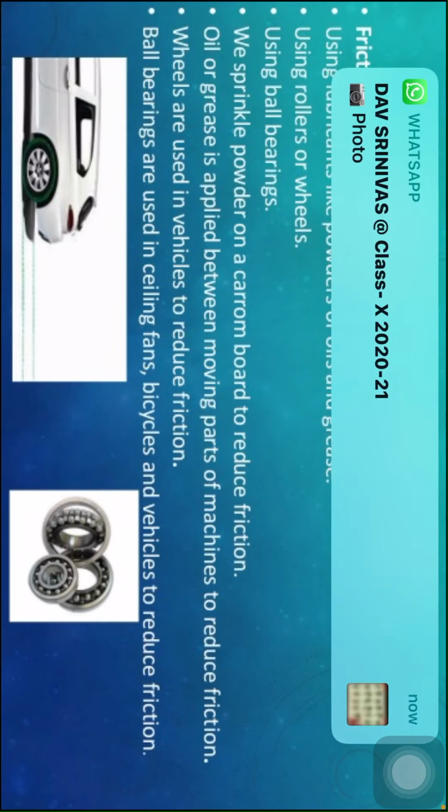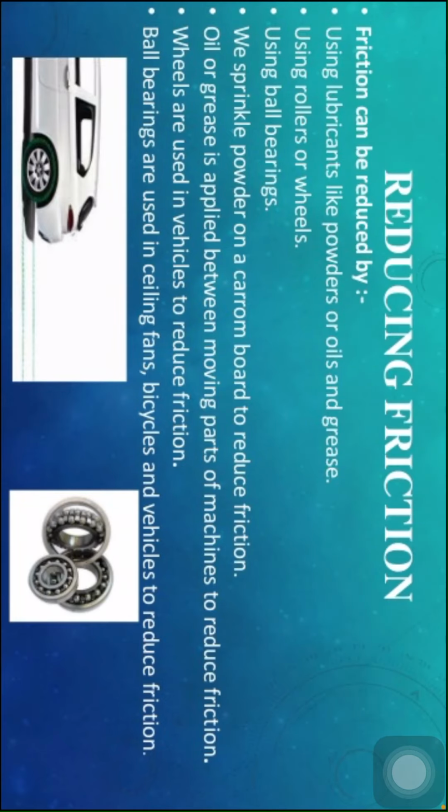Oil or grease is applied between moving parts of machines to reduce friction, children. Wheels are used in vehicles to reduce friction. Ball bearings are used in ceiling fans, bicycles and vehicles to reduce friction, children.